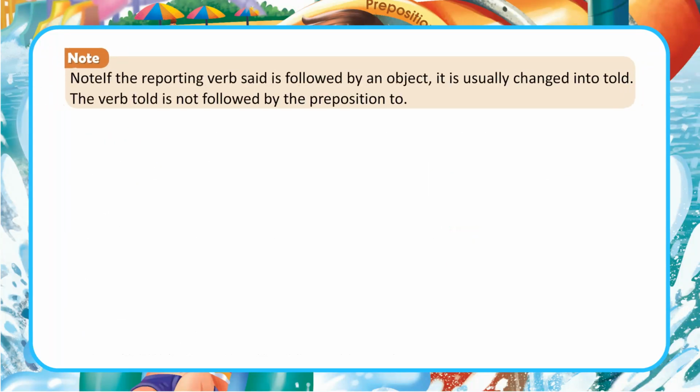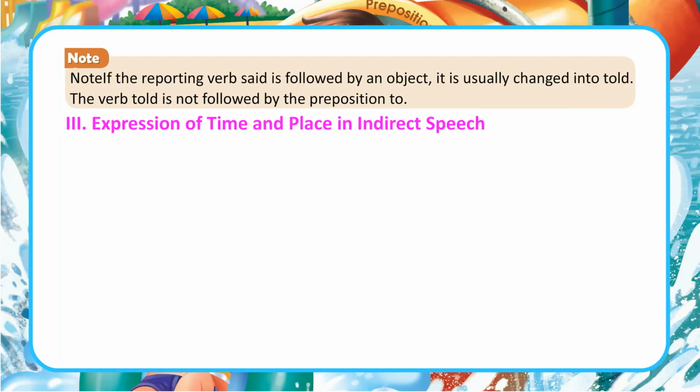Note: if the reporting verb "said" is followed by an object, it is usually changed into "told". The verb "told" is not followed by the preposition "to".